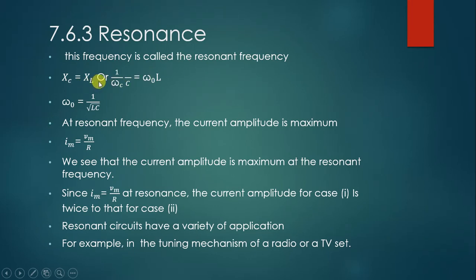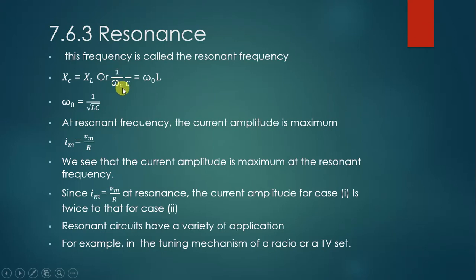Xc is equal to XL, so 1 upon omega 0 C is equal to omega 0 L. Sorry, it is omega 0, that was one mistake.